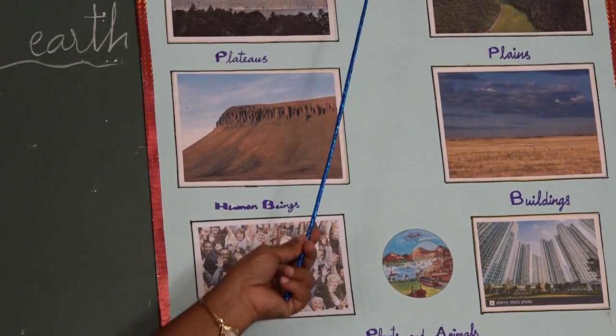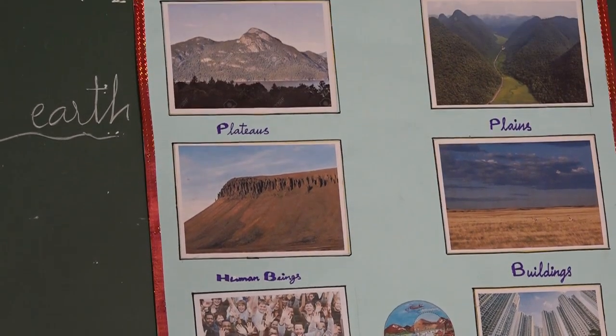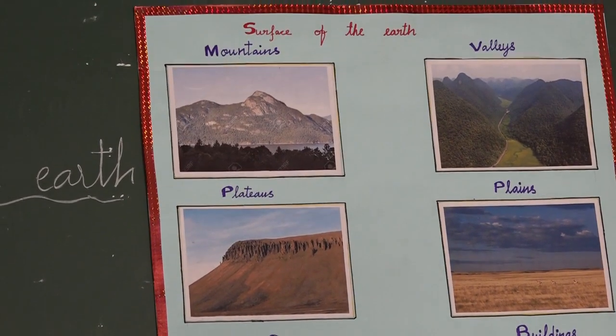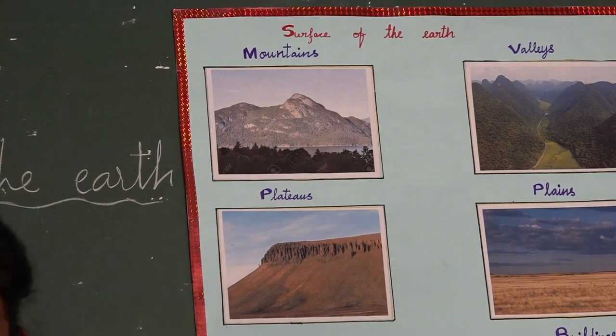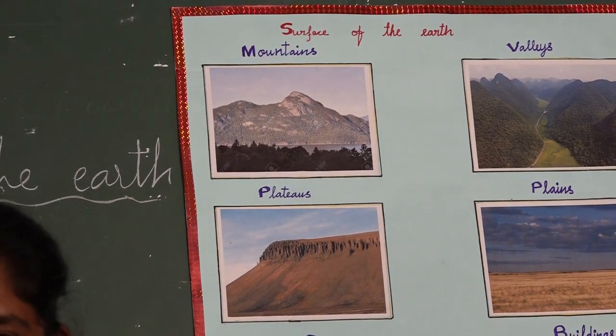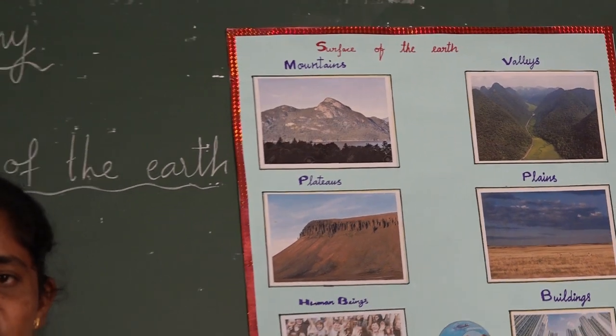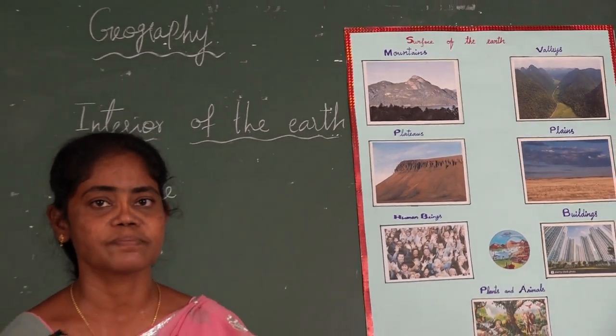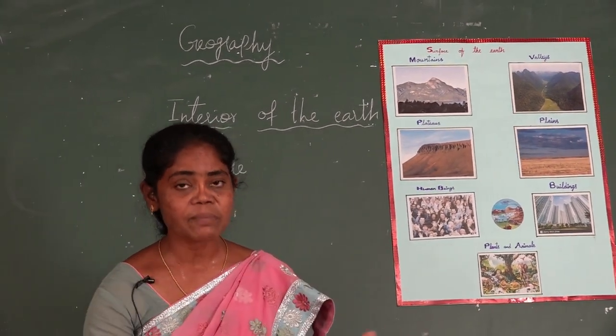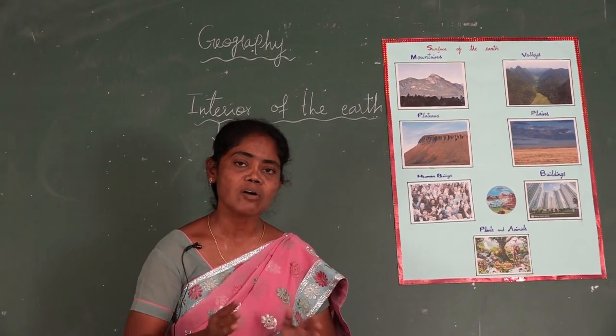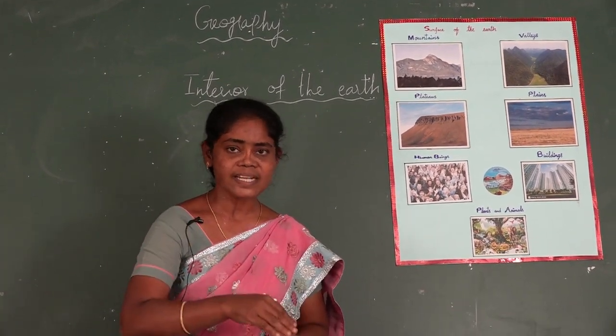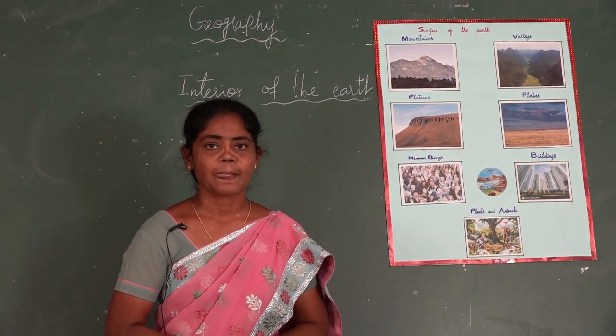Earth is the only planet where we can survive. It is the third planet from the sun. It is the fifth largest planet in the solar system. It is a dynamic planet which undergoes a lot of changes both inside and outside.